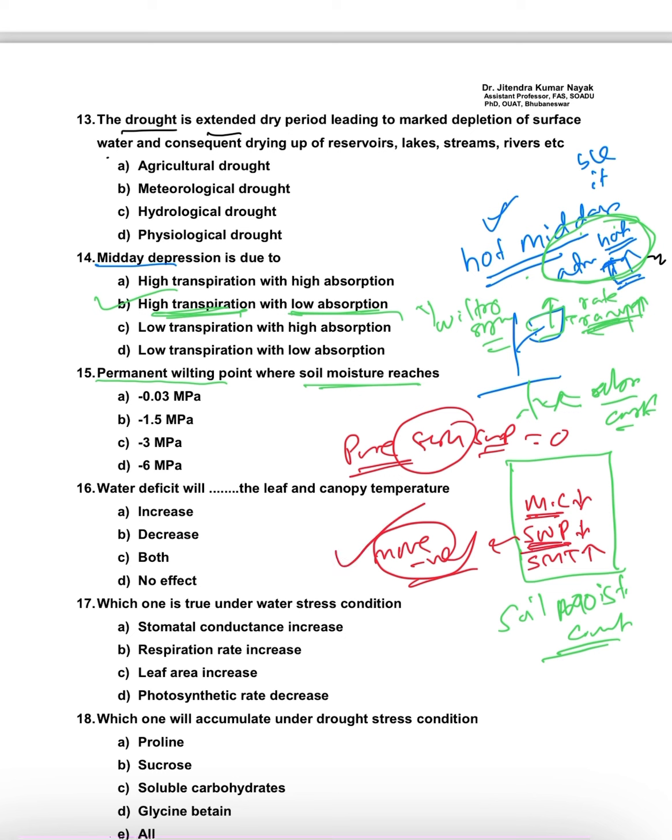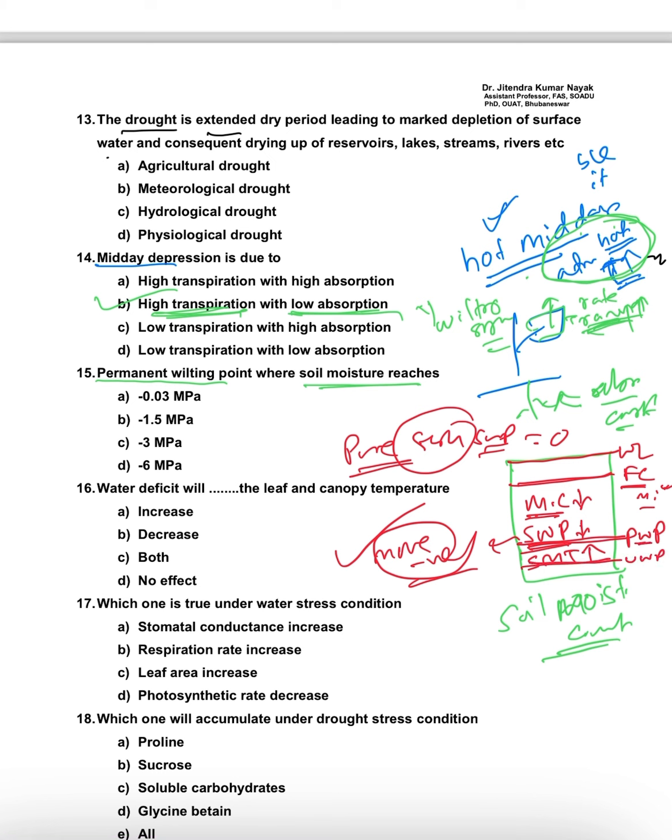It becomes more and more negative. So initially, there will be a water low condition, then there will be field capacity, where all micropores are filled with water, whereas macropores are drained out due to the force of gravity. Then there will be the permanent wilting point, and then there is a point which is called the ultimate wilting point.